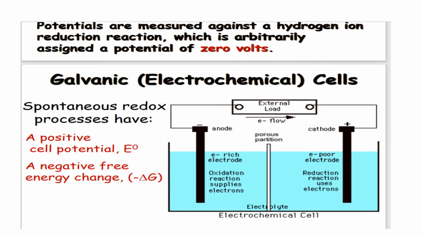Otherwise we'll take one more example. You see here, anode, from which electrons start, going towards where? Remember one thing, electrons always move from anode to cathode, but current will flow from cathode to anode in the external circuit. This is showing how electrons flow from anode to cathode. Now the electron-rich electrode is generally called anode, where oxidation reaction takes place. The electron-poor, deficient electrode is called cathode, where reduction reaction occurs, isn't it?